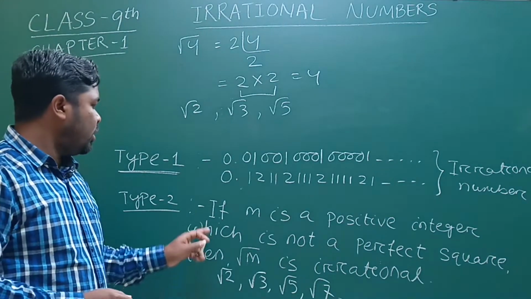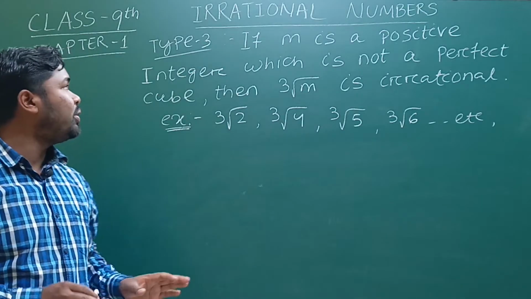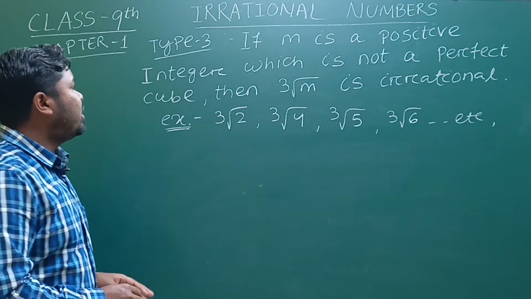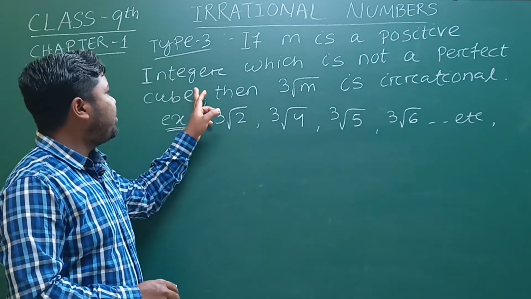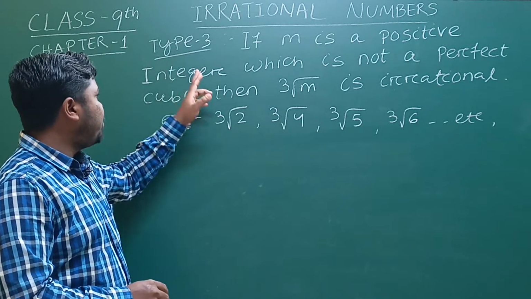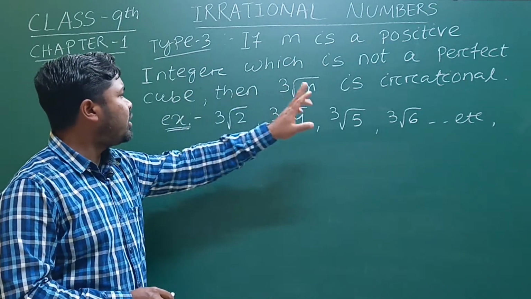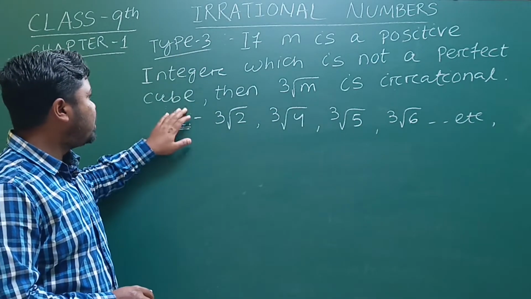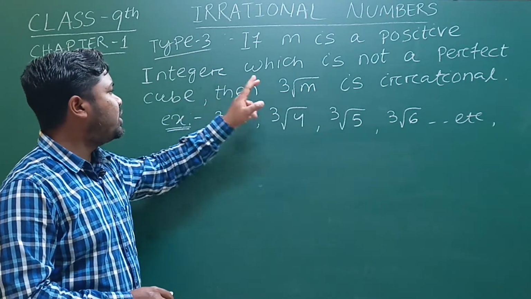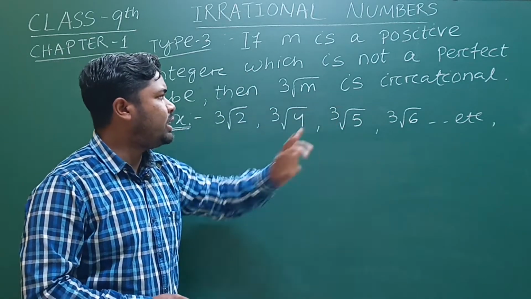And now we will discuss type 3 irrational numbers. If m is a positive integer which is not a perfect cube, then cube root m is irrational. In type 2 we discussed a positive integer which is not a perfect square, and in type 3 a positive integer which is not a perfect cube.